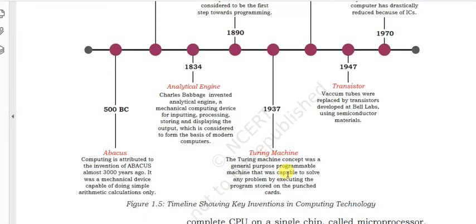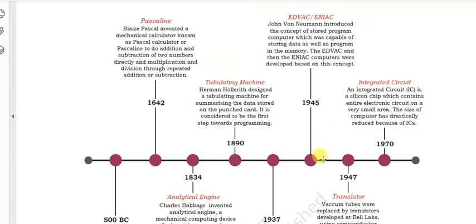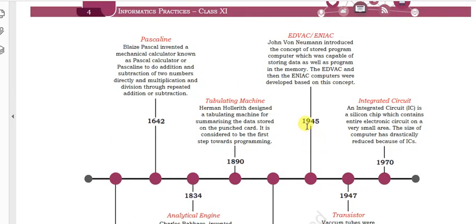And then 1937, the Turing machine. The Turing machine concept was a general purpose programmable machine that was capable of solving any problem by executing the program stored on the punch card. The next milestone was in 1945, the very first computers, ENIAC and EDVAC.